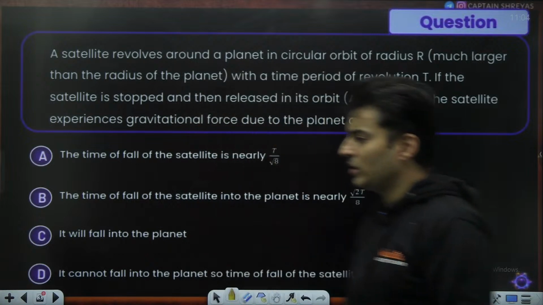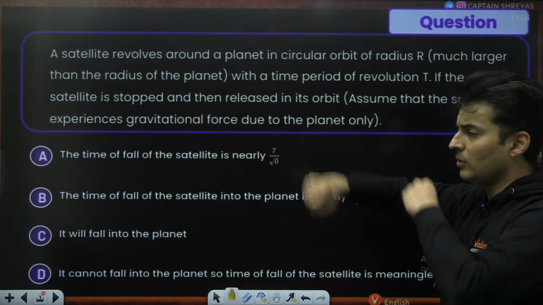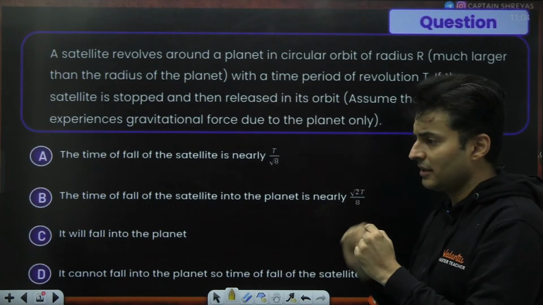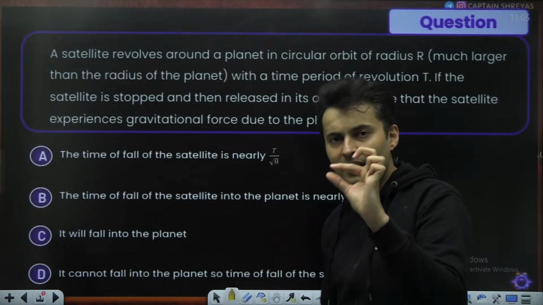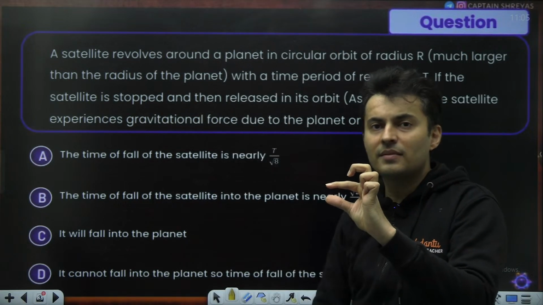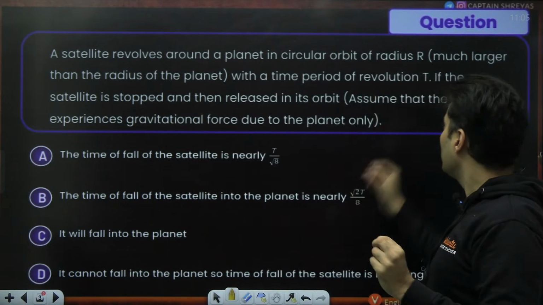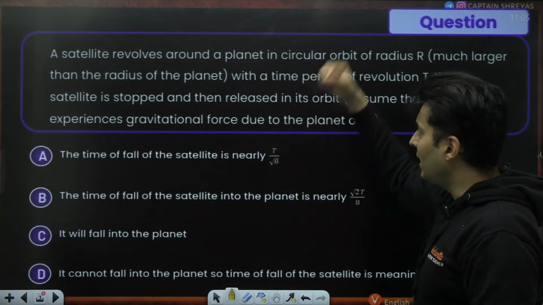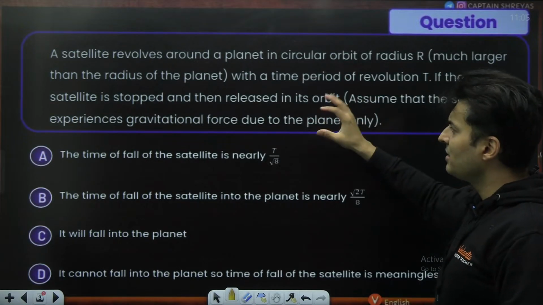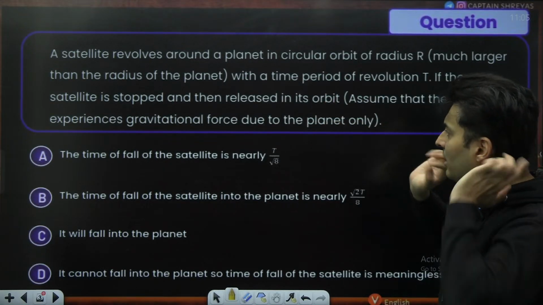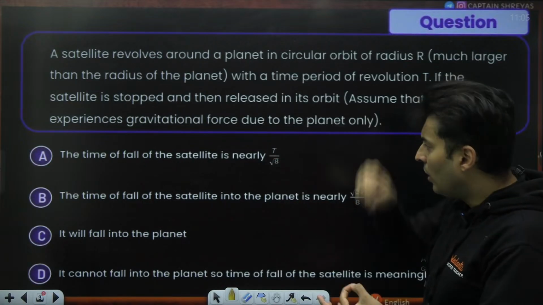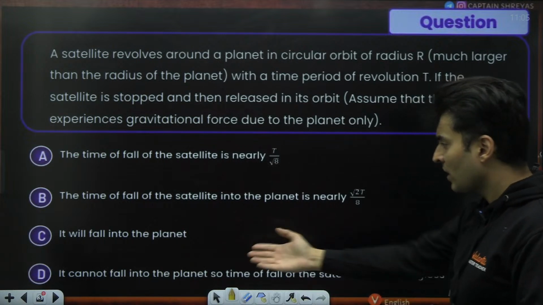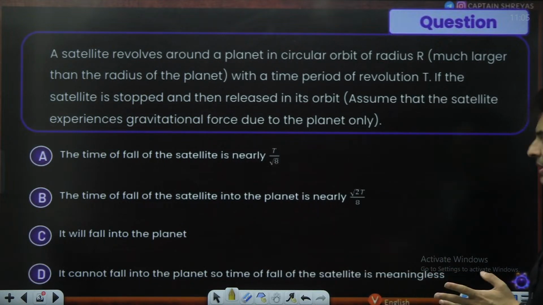Here comes the first question on your screen. There is a satellite which revolves around a planet in a radius r much larger than the radius of the planet itself. That means the size of the planet is very small and the radius of the orbit is very huge. The time period of revolution is T. If the satellite is stopped and released in the orbit, experiencing gravitational force only due to the planet, what will be the time of fall on the planet for the satellite? Or will it not fall? It cannot fall into the planet, so time of fall is meaningless.